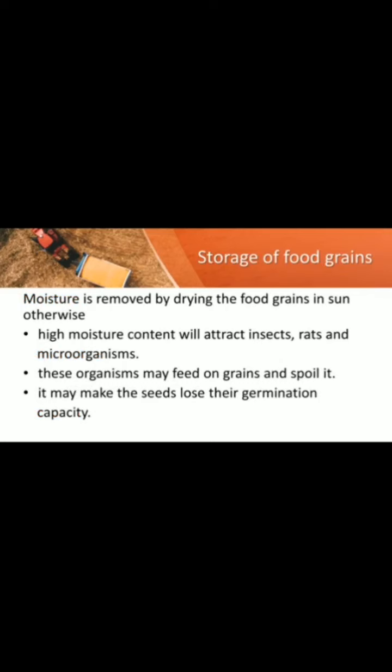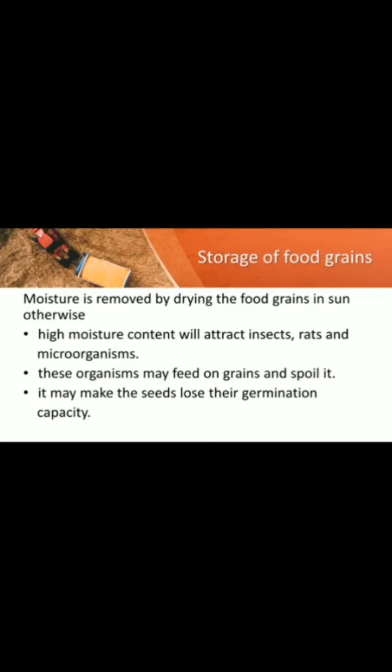Storage of food grains. Moisture is removed by drying the food grains in the sun, otherwise high moisture content will attract insects, rats and microorganisms. These organisms may feed on grains and spoil them. It may make the seeds lose their germination capacity.